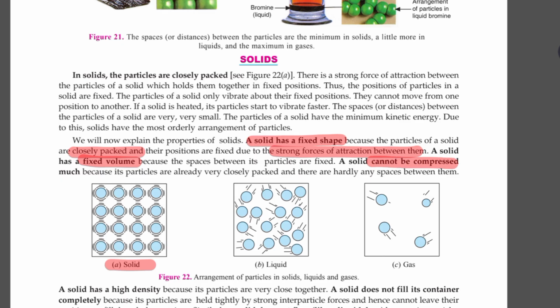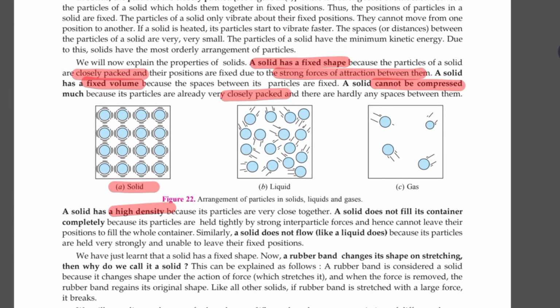They are not compressible. Why are they not compressible? Because the particles are closely packed. Where? In solid. They have high density. Because again the same reason, close packing, less gap between the particles, so density is very high.